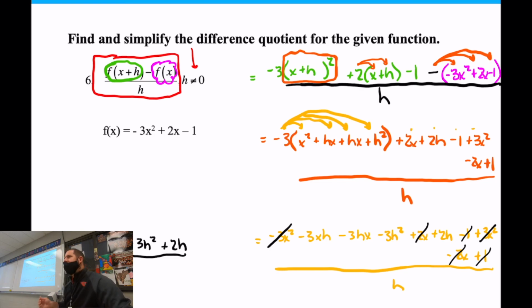Okay, what do we have to do with that h on the bottom now? Yeah, divide everything by the h. You guys are absolutely right. So if I divide everything here by the h, you're going to cancel one h, just one h, from every single item. This is called the law of division, right? You can divide everything by that one h on the bottom. So this ends up being a -3x, a -3x, a -3h, because I canceled one of them, right? And then the +2 in the back, because I just canceled out one of the h's on that.